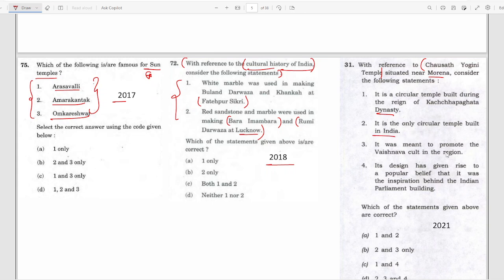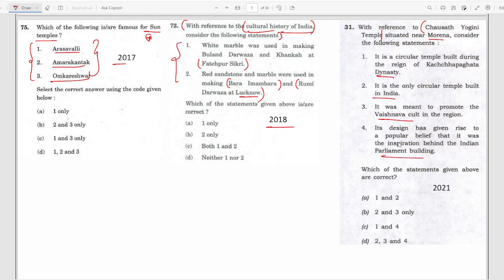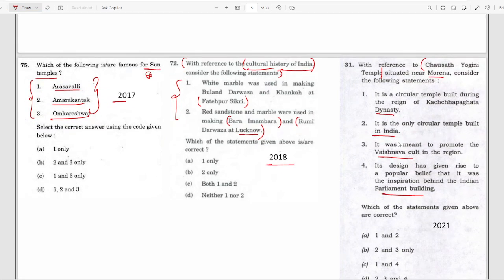It was meant to promote the Vaishnava cult in the region. Its design has given rise to a popular belief that it was the inspiration behind the Indian Parliament building. So the Chausat Yogini temple was asked before, in 2011, in one of the prelims, and hence it became important.